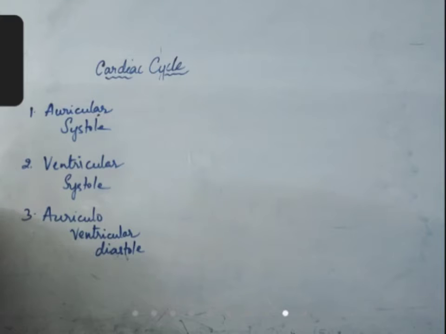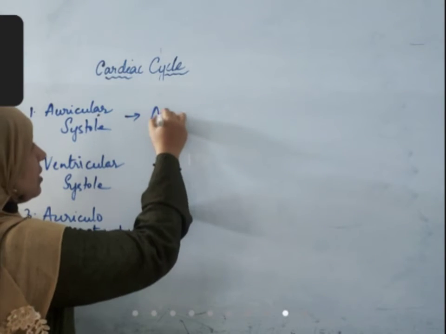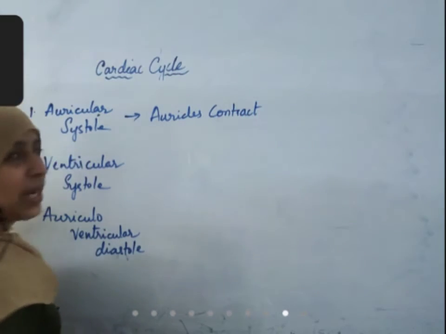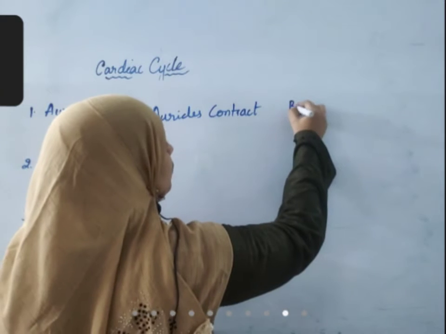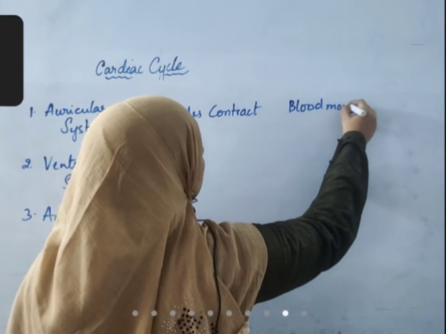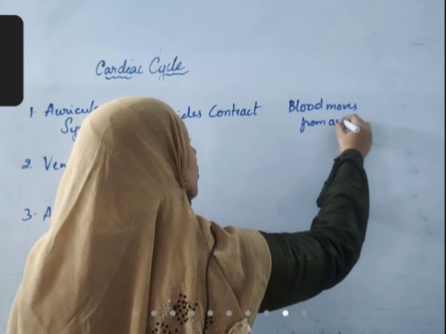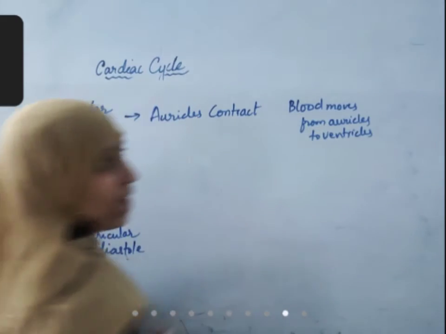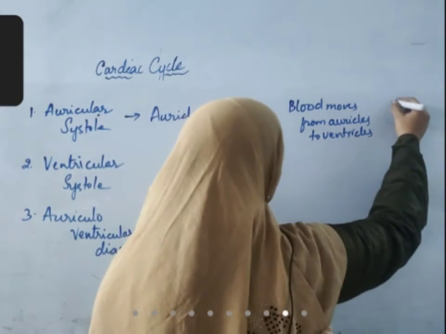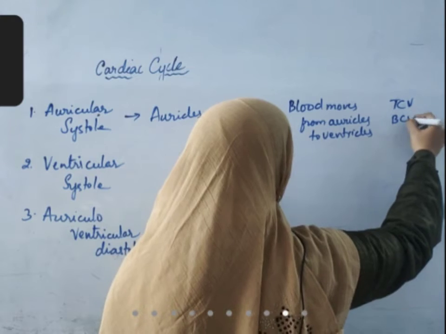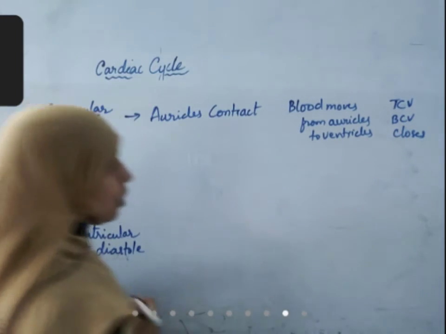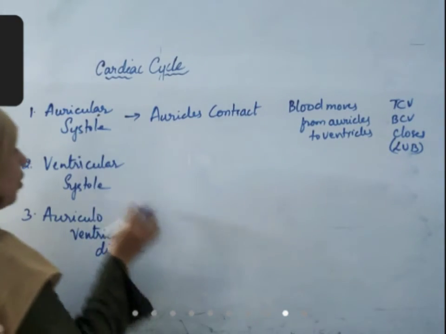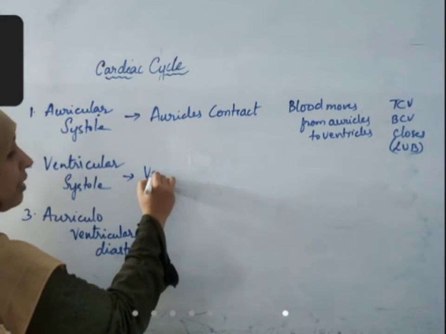What happens in auricular systole? Auricles contract. What happens to blood? Blood moves from auricles to ventricles. What happens to valves? Tricuspid valve and bicuspid valve closes. What is the sound that is heard? Lub sound.